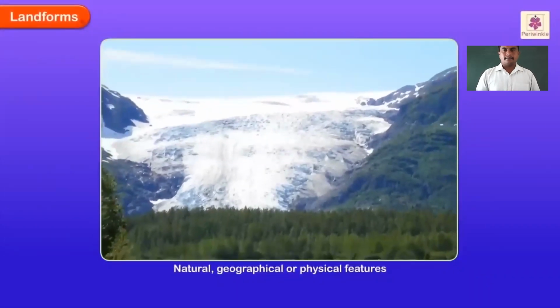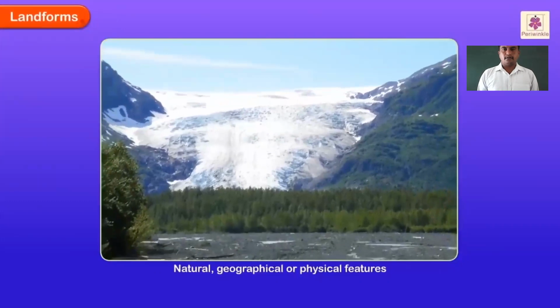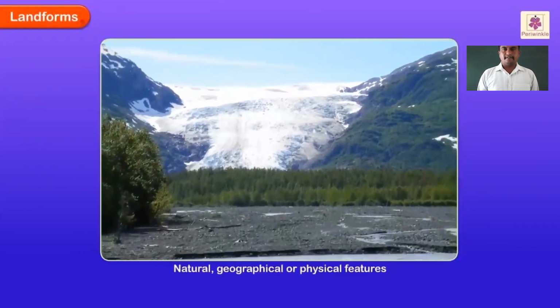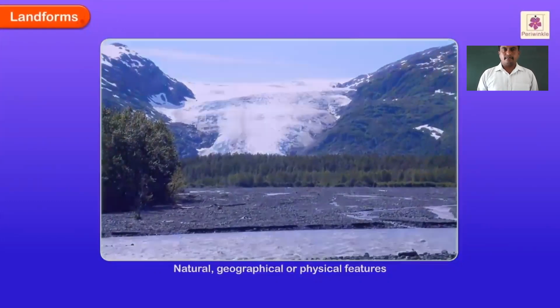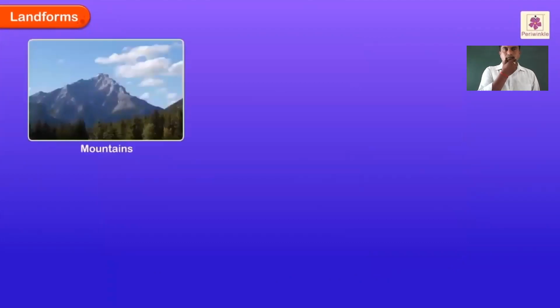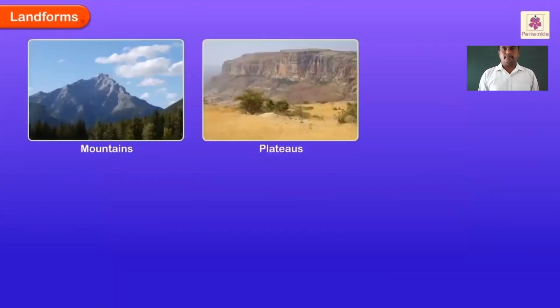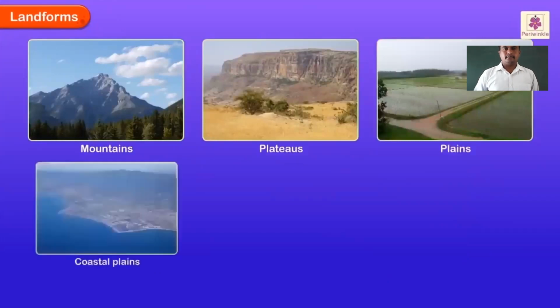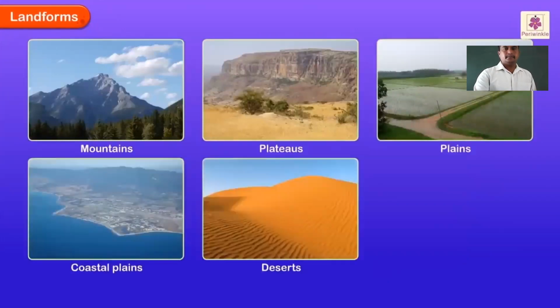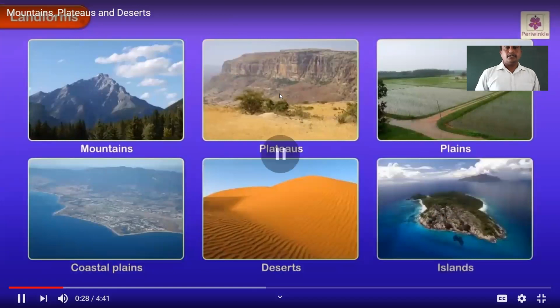What are landforms? Well, landforms are made in nature. They are huge shapes of forms, such as mountains, plateaus, plains, coastal plains, deserts, and islands. Dear students, as you know, the landforms include mountains, plateaus, plains, coastal plains, deserts, and highlands.